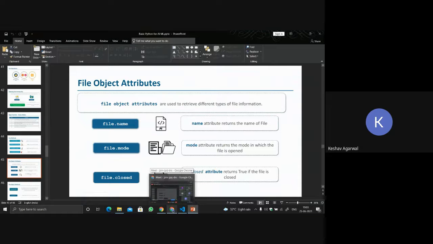I was asking what would be the file object attributes. These are the file object attributes that I'm showing currently. Can anybody explain all the three?